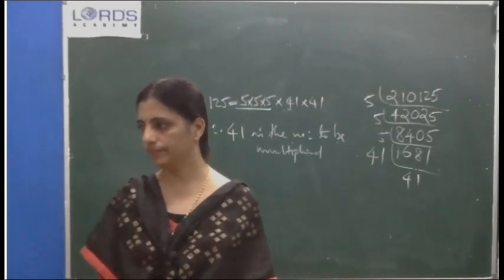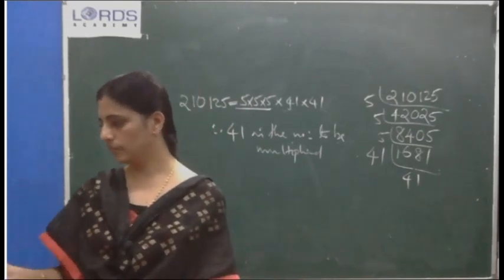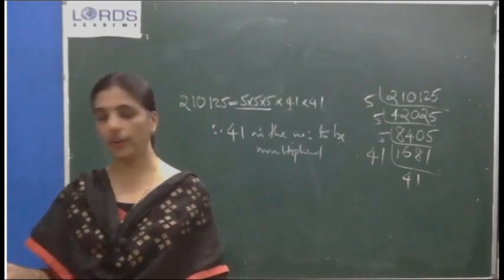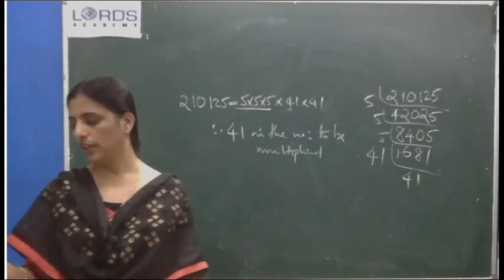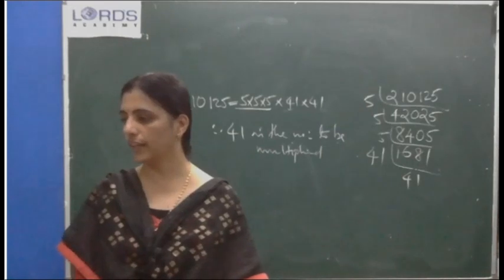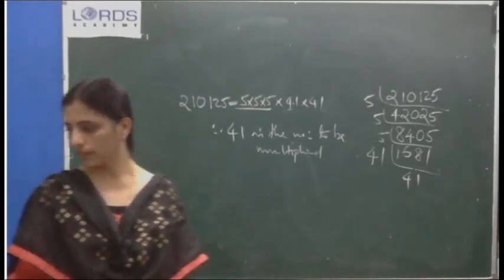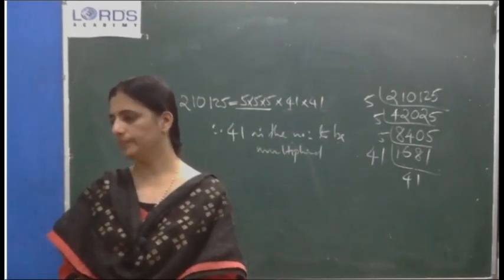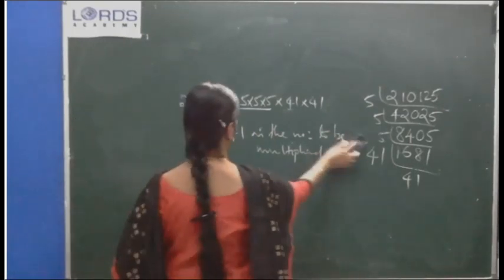Next example. Find the cube root of negative 1000.